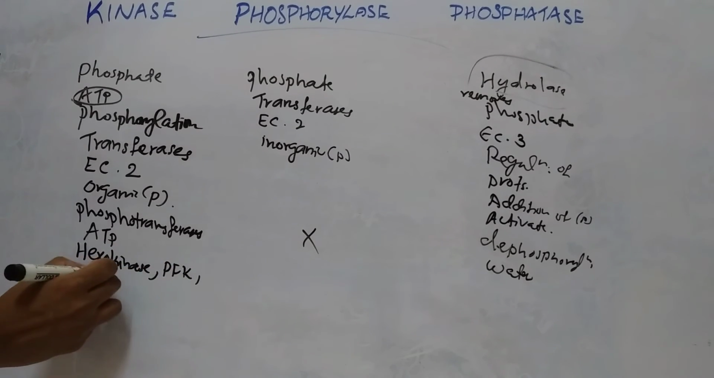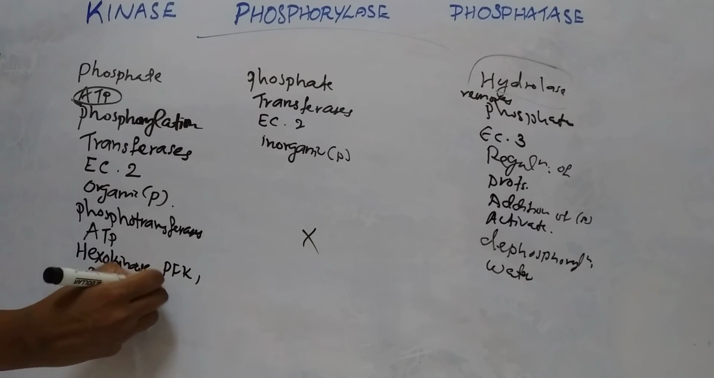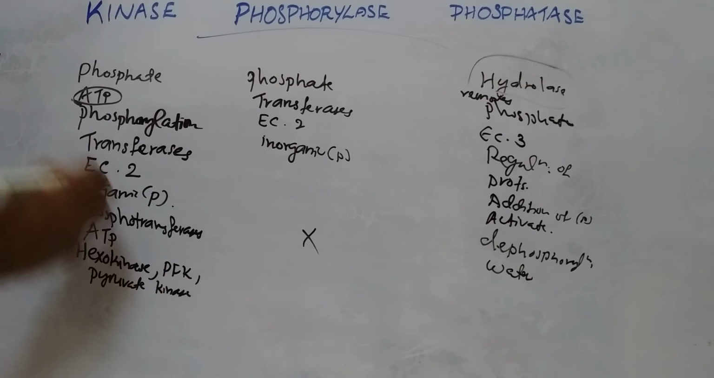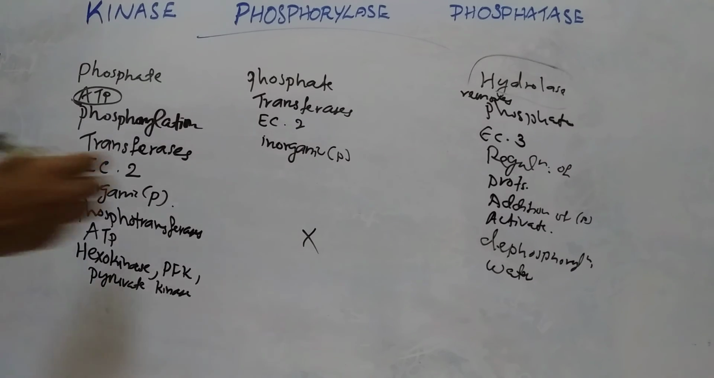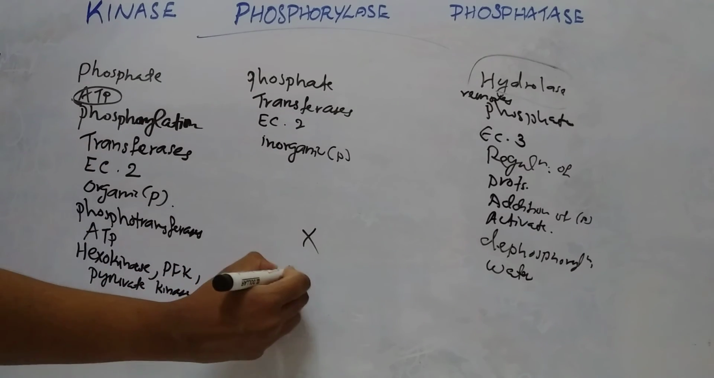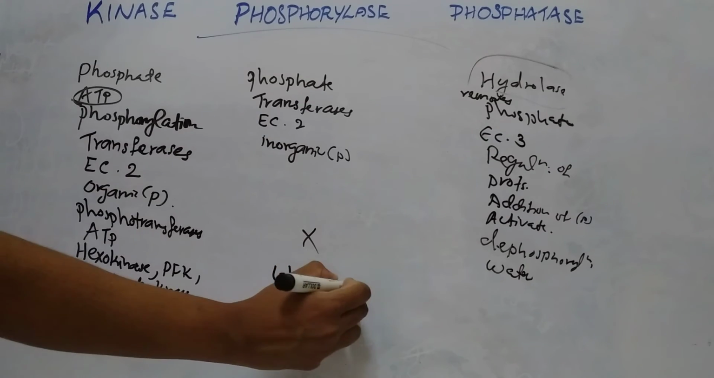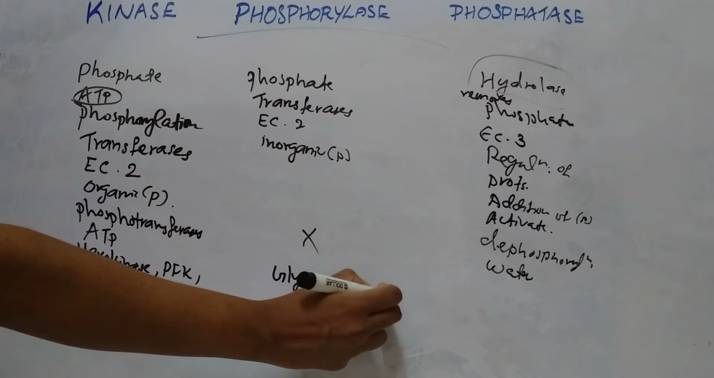Examples of kinases include hexokinase, phosphofructokinase, pyruvate kinase, etc. These are the examples of kinase enzymes. An example of phosphorylase is glycogen phosphorylase.